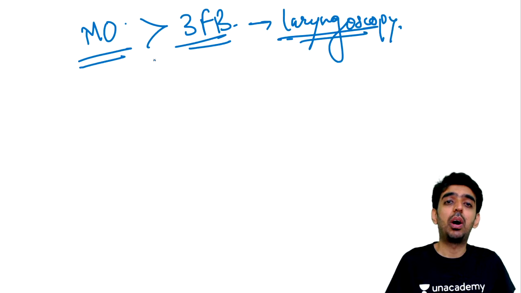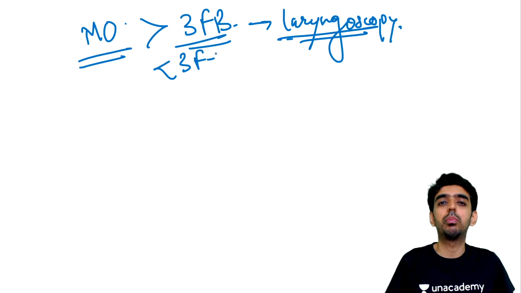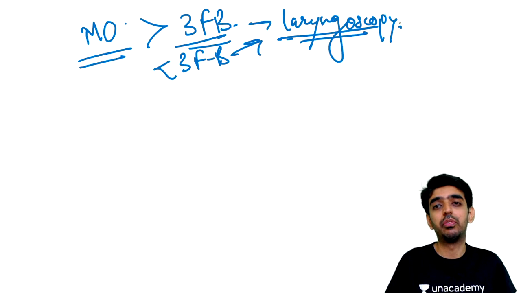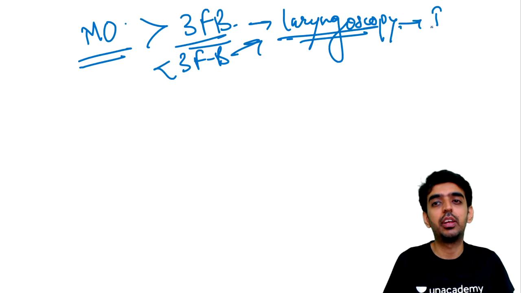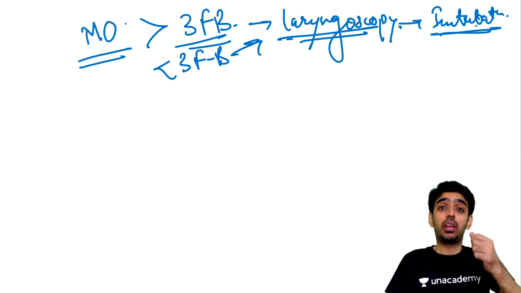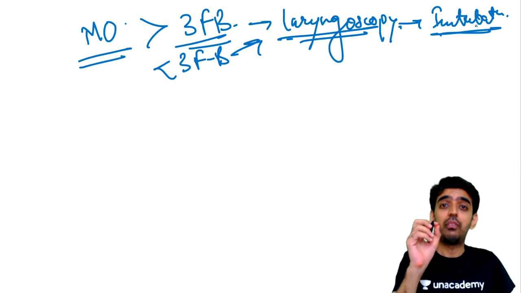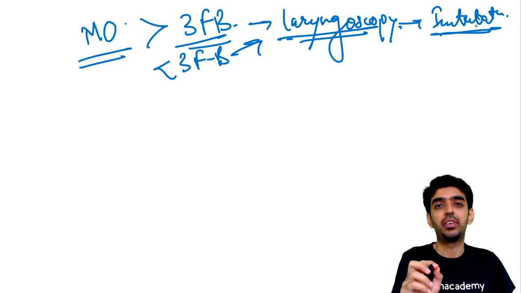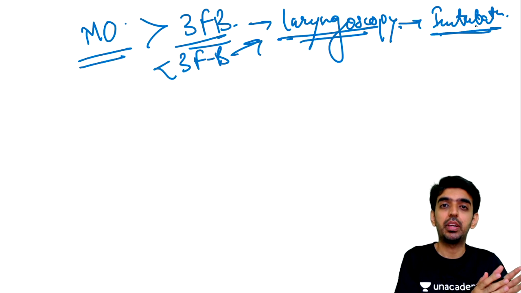So a mouth opening of less than 3 finger breadths makes laryngoscopy difficult, and in turn, our intubation will be difficult. Because after performing laryngoscopy, you need to have space to guide the tube as well. The same happens with the Malampati grading.